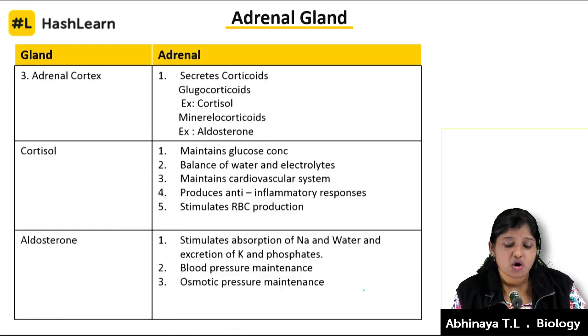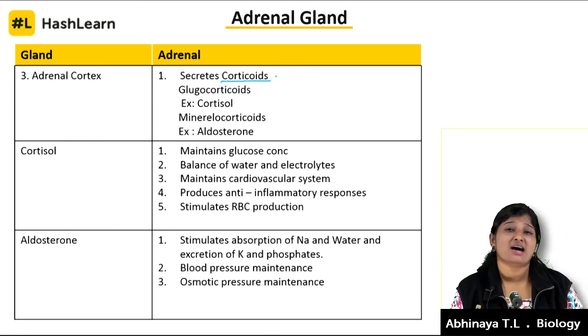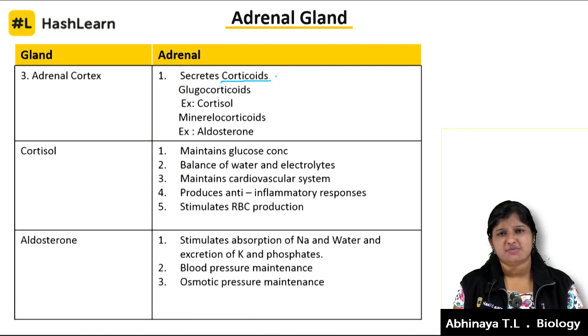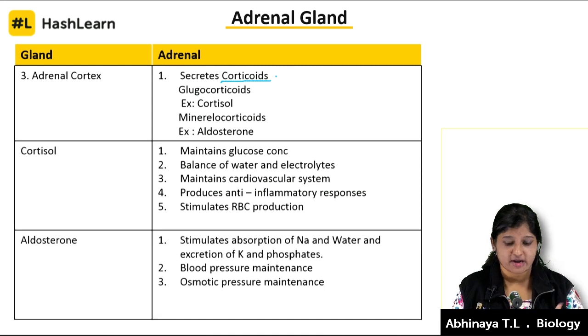Catecholamines. So the group of hormones secreted by the adrenal cortex is called corticoids. These are steroid derivatives. Keep a note again, we are going to discuss in the category of hormones. So these are called corticoids. What are the corticoids? We have picked up two main corticoids here, the steroid hormones: glucocorticoids and mineralocorticoids.